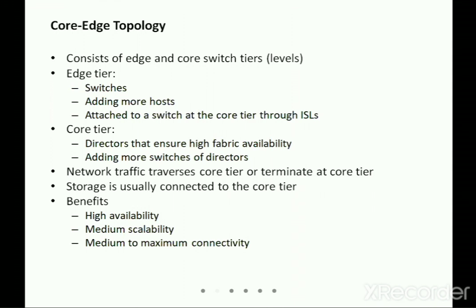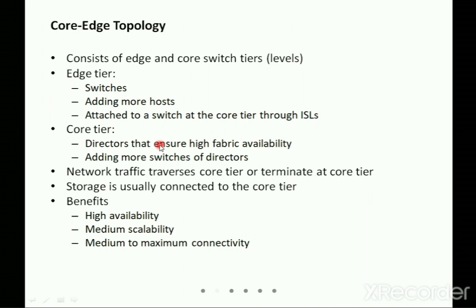Now this one consists of edge and core switches. In the edge tier, you have the switches, you can add more hosts, and you can also switch between to the core tier. When I say core, I am using the directors. Please remember, we are using the directors.